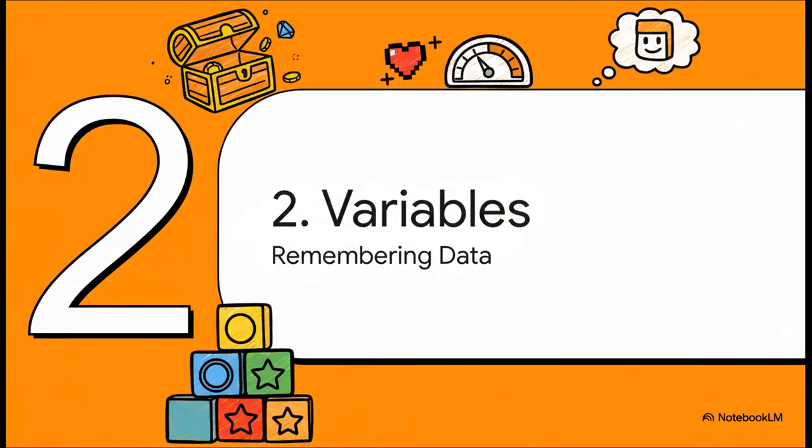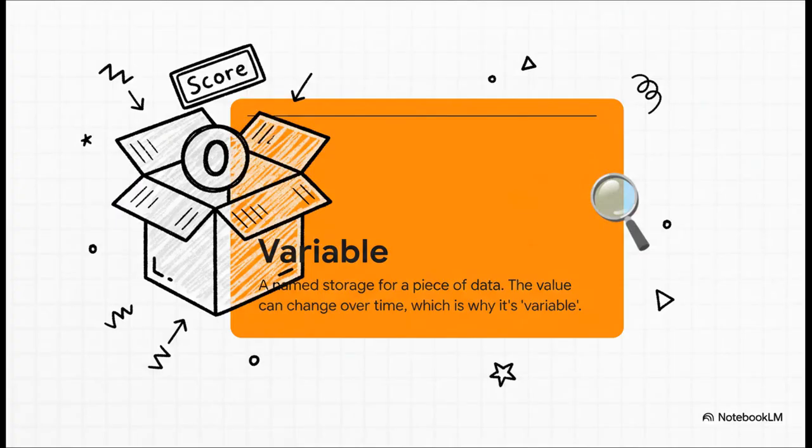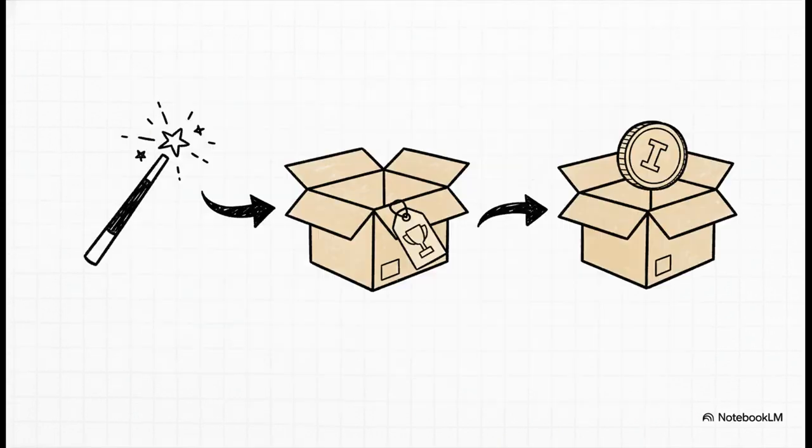Okay, so our game can say hello. That's a great start, but let's be honest. A game needs to remember things, right? Like your score, or how many lives you have left, or your character's name. So how does a program keep track of all that information that's constantly changing? The answer is something called a variable. And honestly, the best way to think about a variable is just as a labeled box. You can give the box a name, like score, and you can put a value inside it, like the number 0. Here's what that looks like in our code.